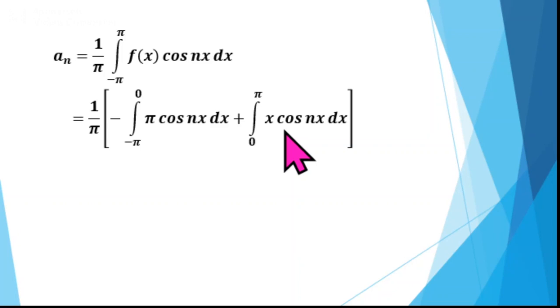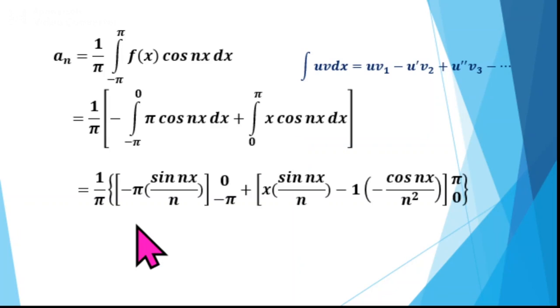So we will get in the next step 1 by pi into minus pi sin nx by n. Apply the limits from minus pi to 0, and here integrating using Bernoulli's rule, x into sin nx by n, integral of cos nx minus, here derivative of x is 1, integral of sin nx by n is minus cos nx by n square.